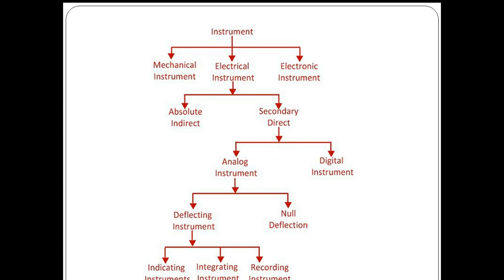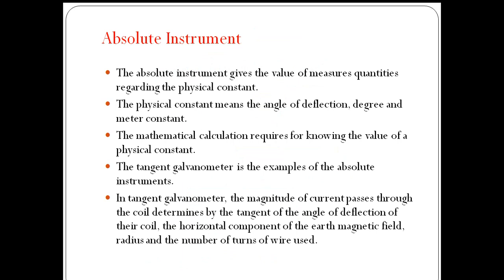Mainly, the secondary instruments are classified as indicating type, integrating type, and recording type instruments. How these are classified, we will discuss in detail in today's video lesson.